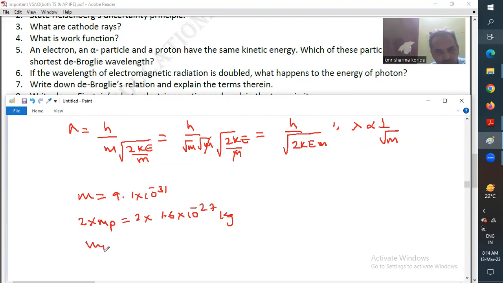The proton is just 1.6 into 10 to the power of minus 27 kg.